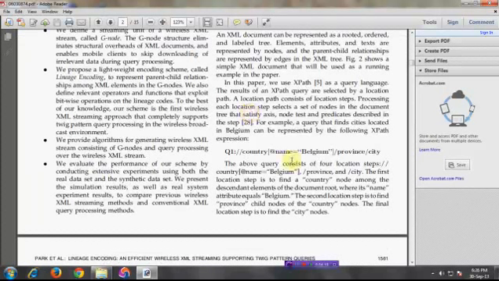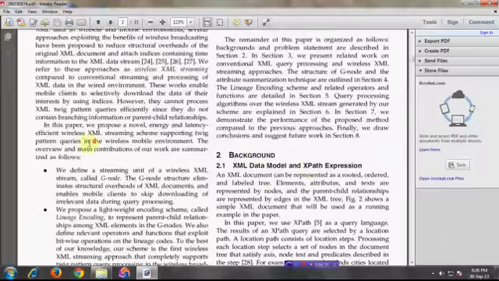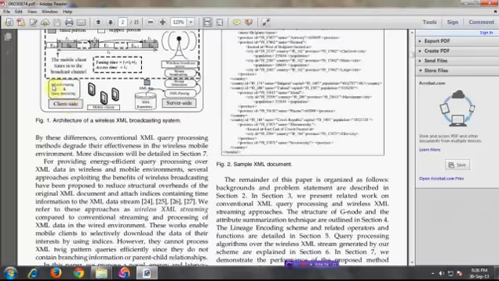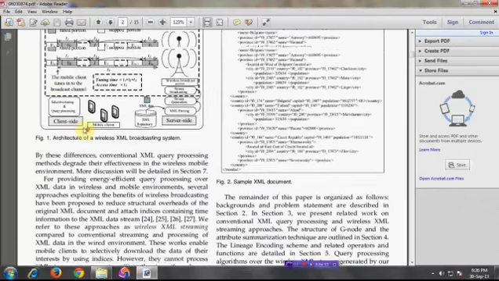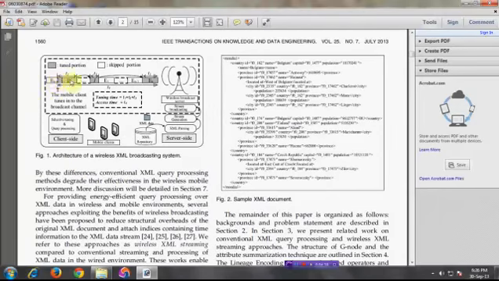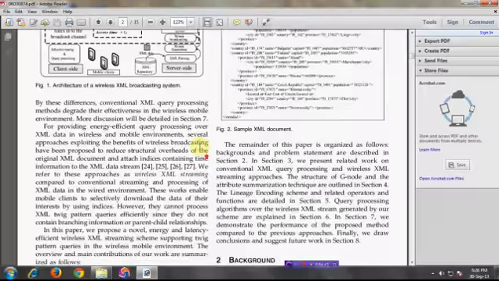For example, this is our query, Q1. This is an XPath query: country and name, name is Belgium and France, and city. This is our query. This query is passed into the client. So this XPath query tunes the partition. That is, the mobile client tunes the broadcast channel to partition the query.